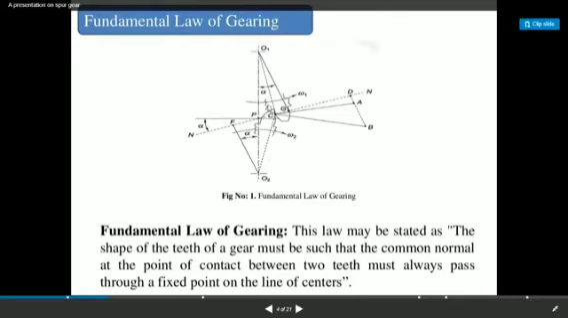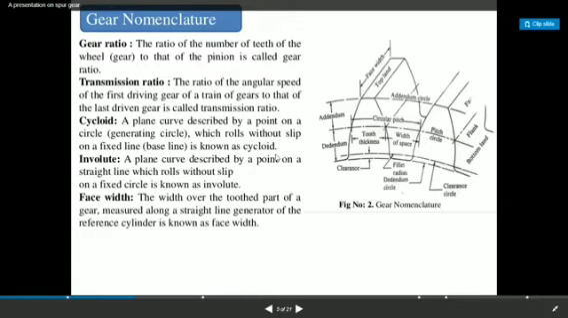Means when the two teeth are meshing with each other at a point, the common normal which is passing through this fixed point is also passing through the center line common to both gears, right?